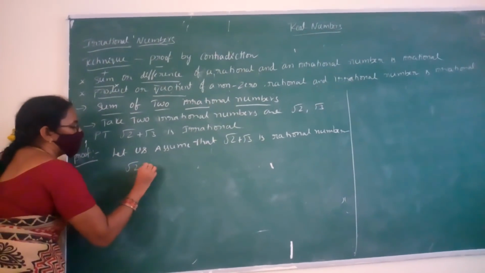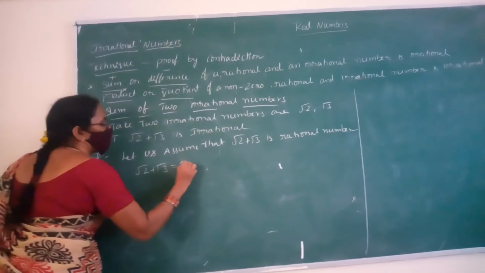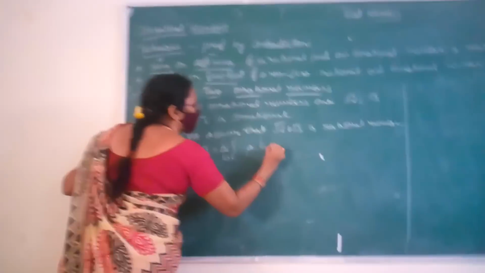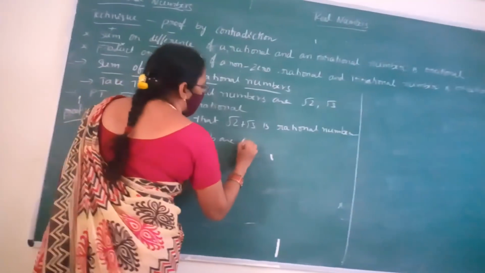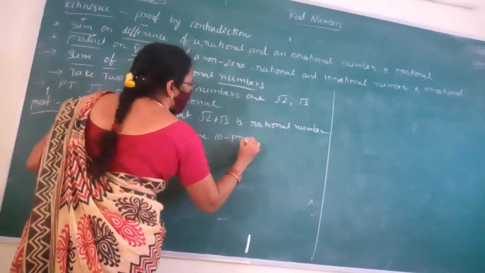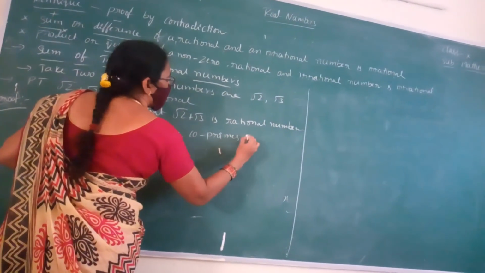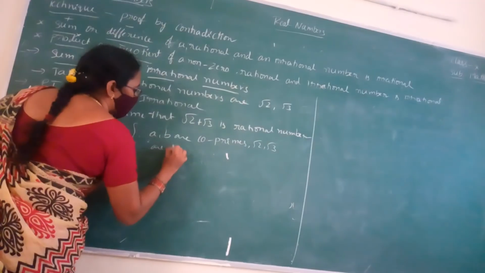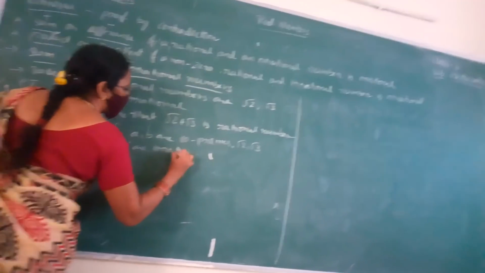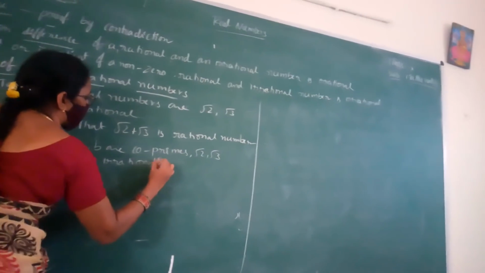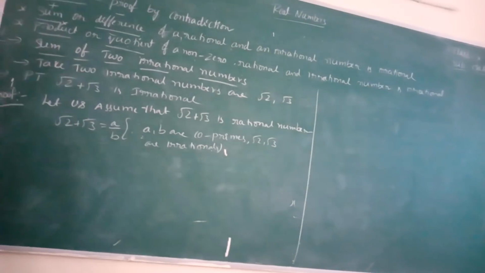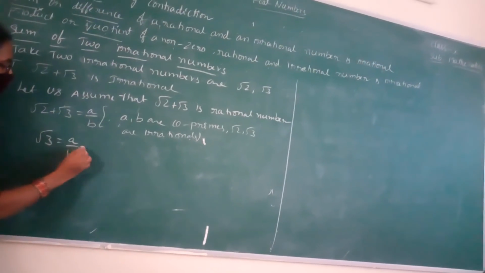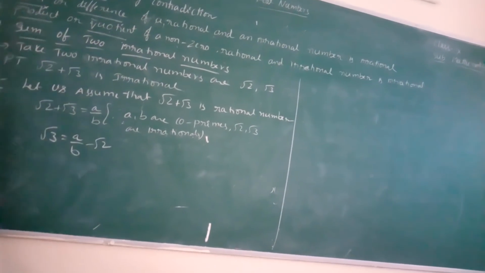So root 2 plus root 3 equals A by B. Here A, B are co-primes, and root 2, root 3 are irrationals. Okay. So root 3 equals A by B minus root 2.